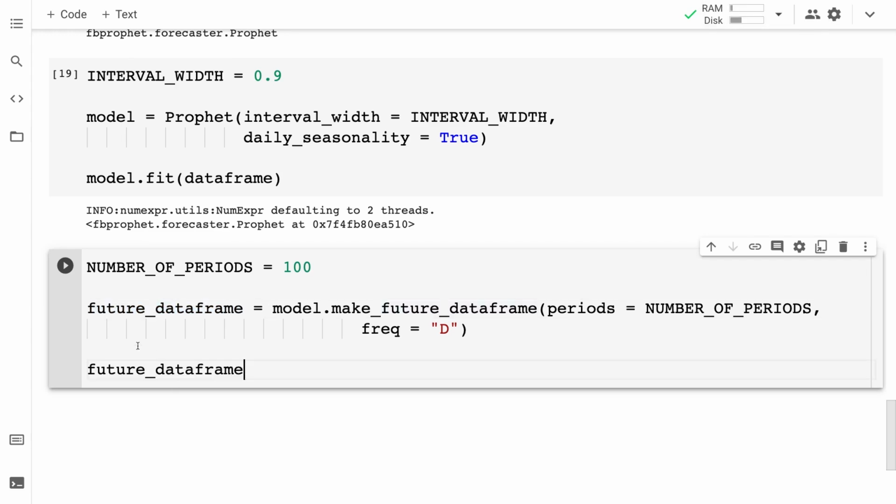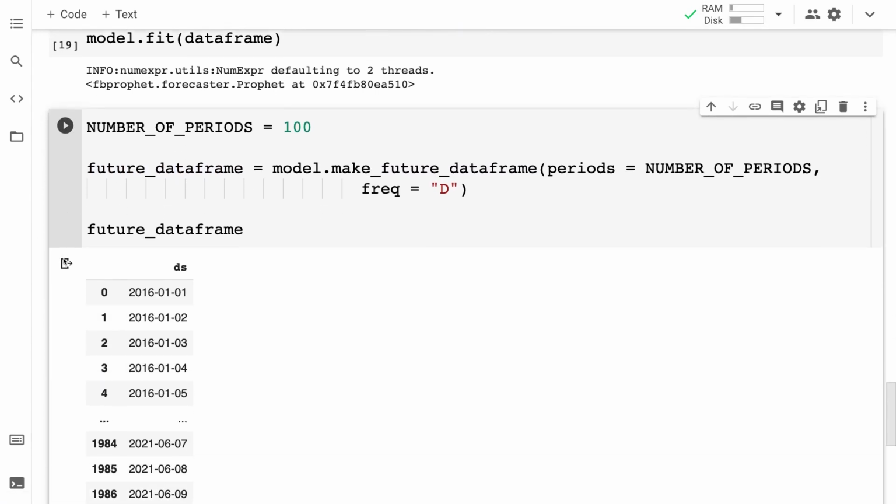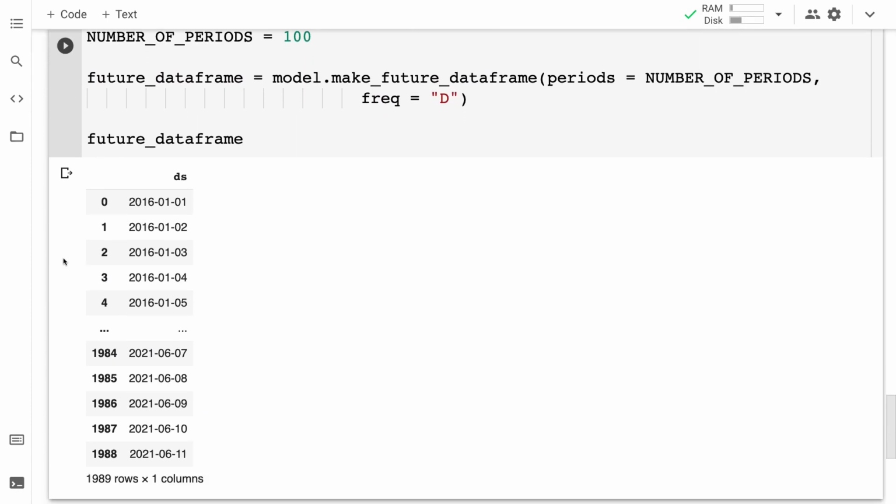So if I paste this out, I can show you what we get as a result. Okay, so this time we start at 2016, but this time we also go longer. So we're going past March 2021, which was our last day inside of the initial data frame. We're going past that and we're creating more.